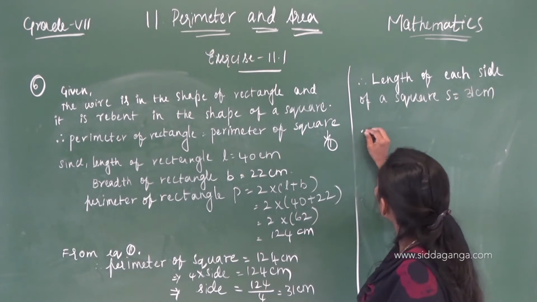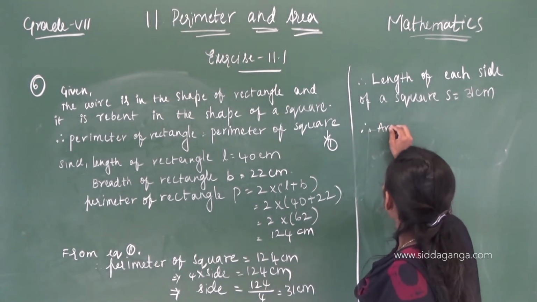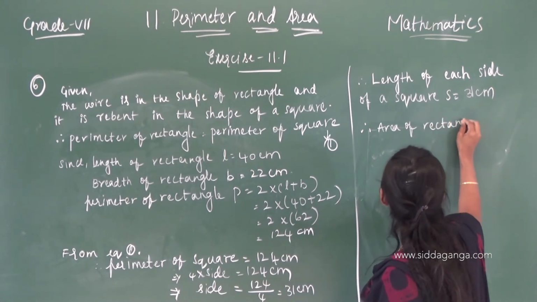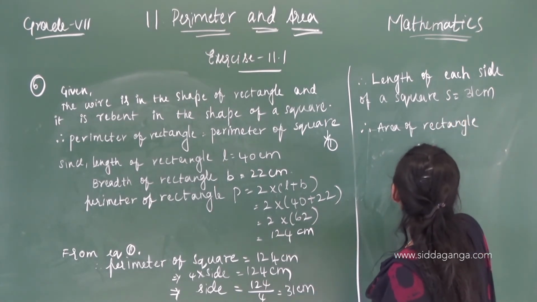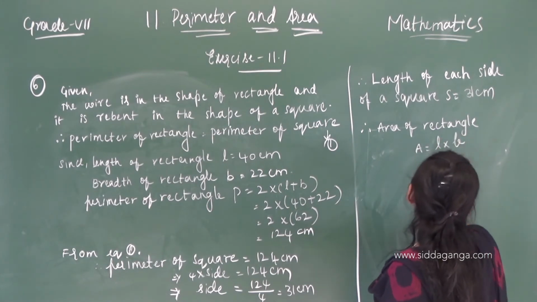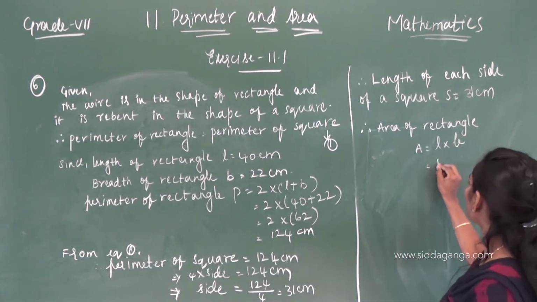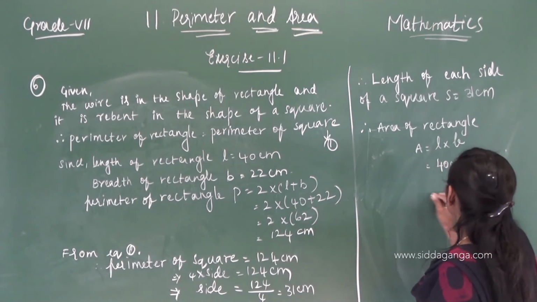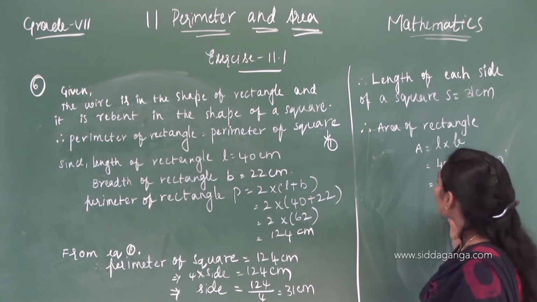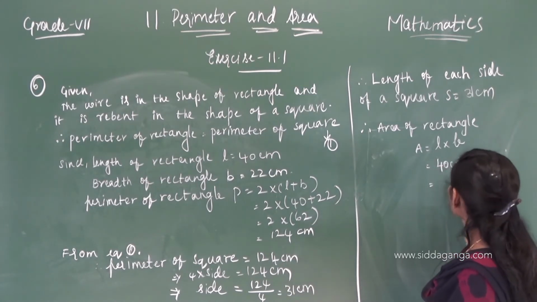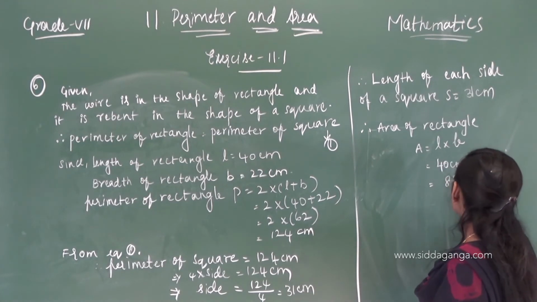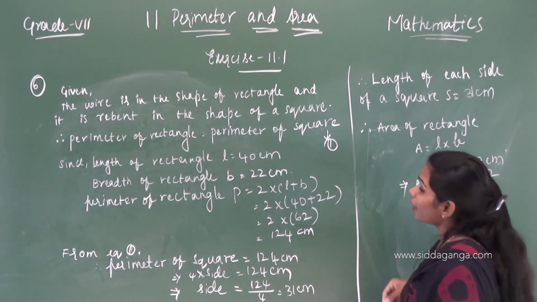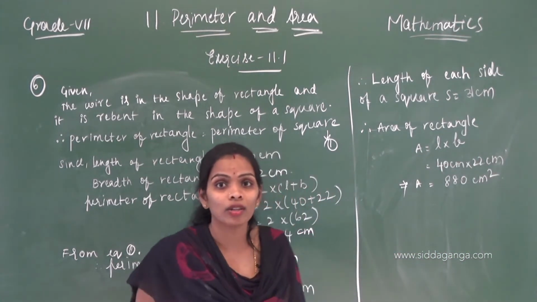Therefore, area of rectangle. What is the formula to find area of rectangle? A equals L into B. L is 40 centimeters into 22 centimeters. 40 into 22, 2 4s are 8, 880 centimeter square. You can write that one as 880 square centimeters also.